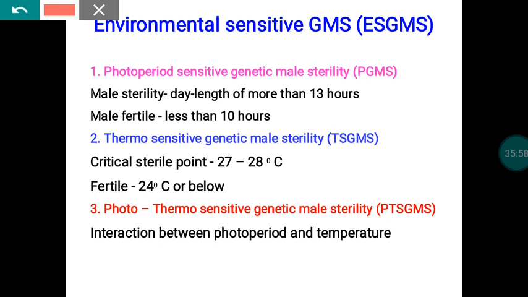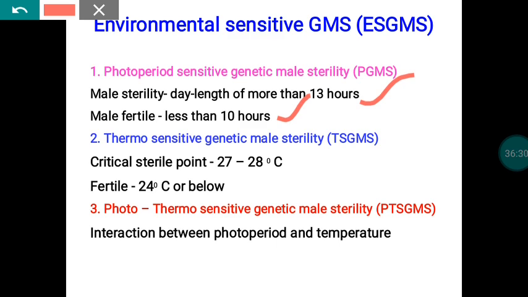For example, a day length of more than 13 hours will favor the expression of the male sterility governing genes available in that particular female parental line. Suppose the same line is cultivated under a photoperiod of less than 10 hours, then the gene never gets expressed, and automatically that plant becomes male fertile and female fertile. There we cannot get any male sterility.